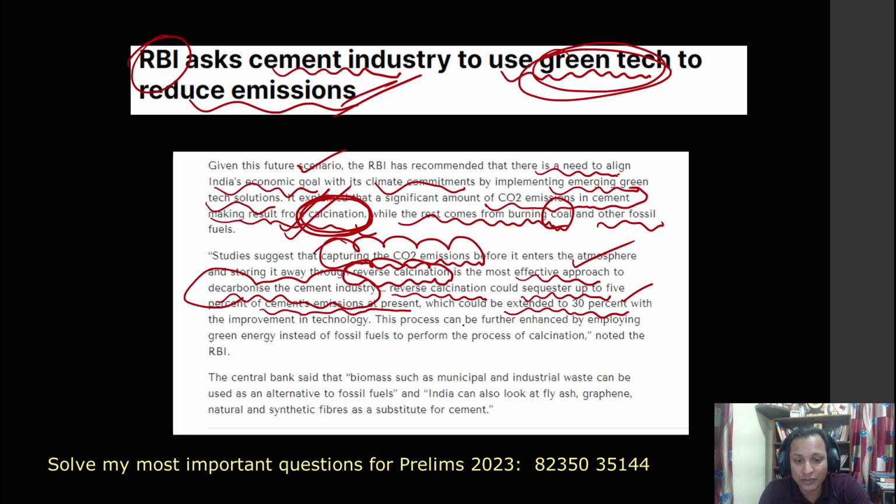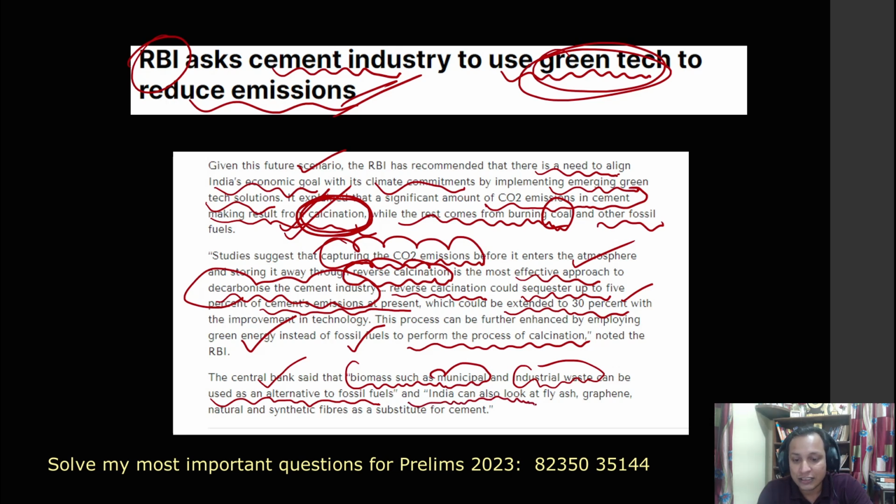Okay, this process can be further enhanced by employing green energy instead of fossil fuels to perform the process of calcination. Guys, the magic does not stop here. You see further what RBI says. The central bank has said that biomass such as municipal waste, industrial waste can be used as an alternative fuel. India can also look at fly ash, graphene, natural fibers as a substitute for cement.